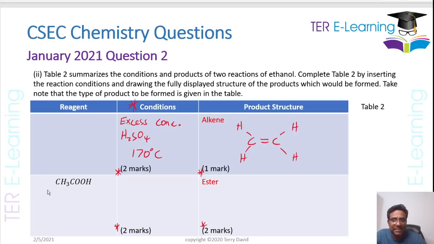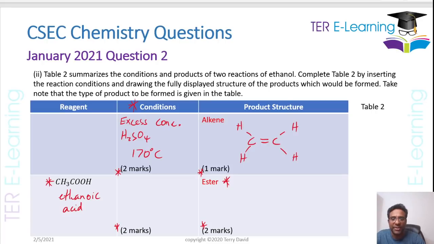Now, the next part here, you want to produce, they tell us that the product we're going to get here is an ester, right? And one of our reagents in this particular case is ethanoic acid. So this here is ethanoic acid, right? Now, when you react ethanoic acid, or an organic acid, with an alcohol, you're going to get an ester, right? And that process, by the way, is called esterification, right?